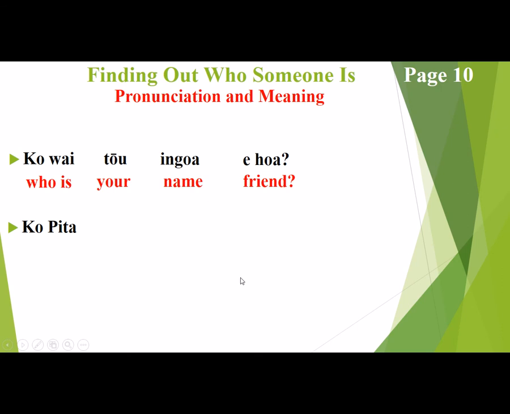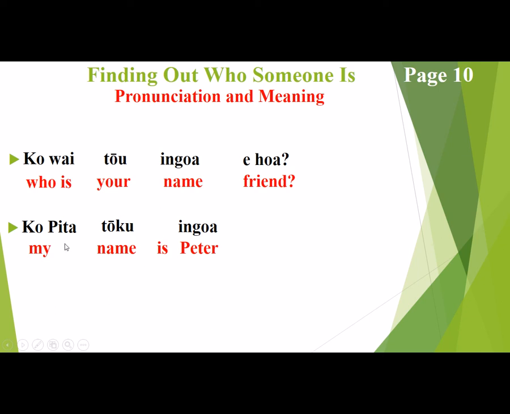Okay, and we'll take a look at the reply, which is called Peter. Peter is down here. Tōku, which refers to my, and ingoa refers to name. Called Peter tōku ingoa. Okay, and we put that "is" in there. Actually, I'll back that up one. And it simply says my name, Peter. Okay, so if we go forward, we put that "is" in there for the English speaking folk to make it sound like it's more sense.